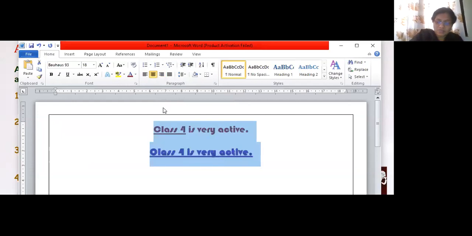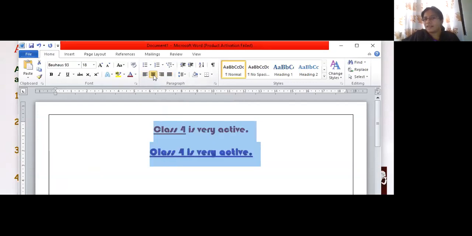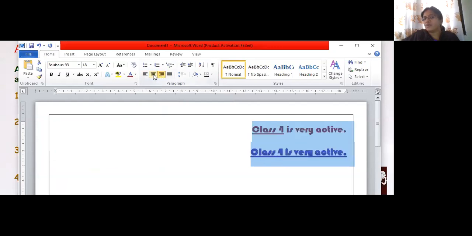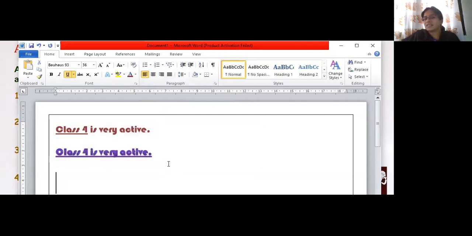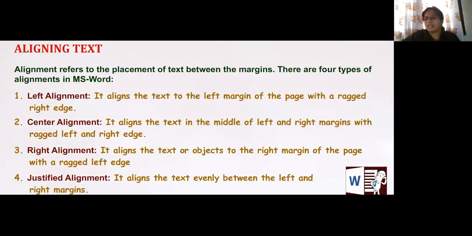If I want to do justified, it is a more proper distribution between this side and this side, because it looks like left alignment only. Normally, how do you do it? So left, center and right. This is how you can align your text. Whatever text you want to put left or right, you just select it and click wherever you want to align your text. Okay, this is about alignments.